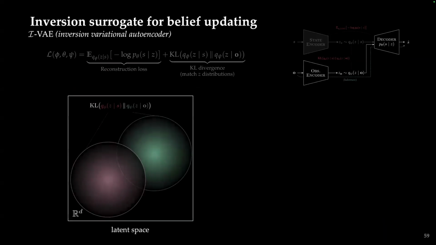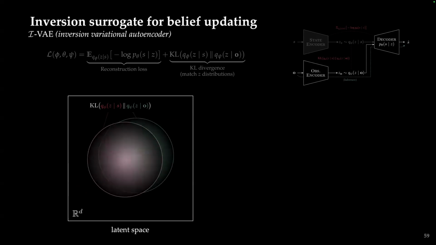And to explain a little bit of what that's doing, we have a KL divergence that's trying to minimize the divergence between two distributions. Here it's the distribution over that latent space given your state and the distribution over the latent space given the observation. What we mean here is we want to minimize this divergence so these distributions start to overlap.